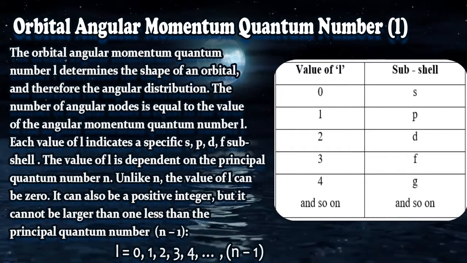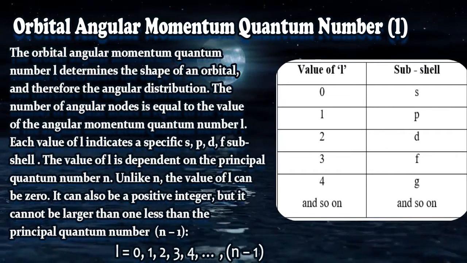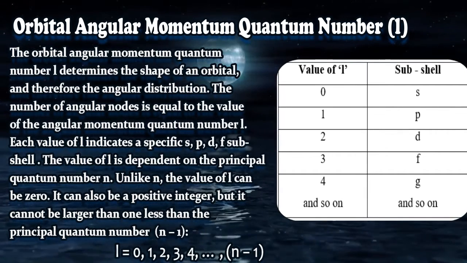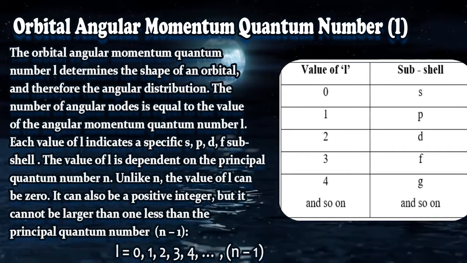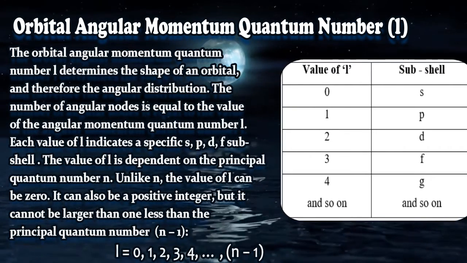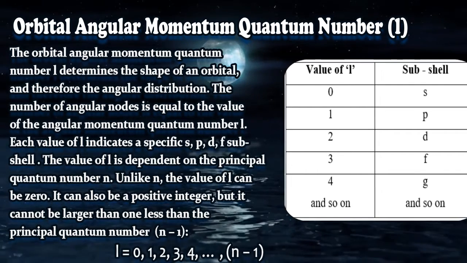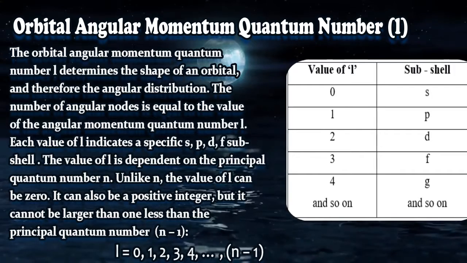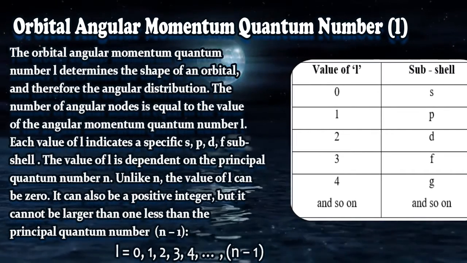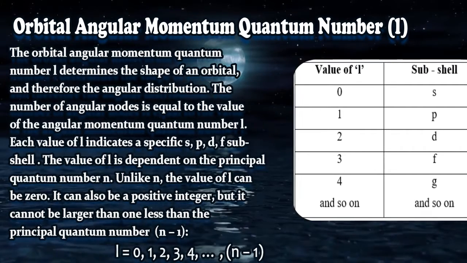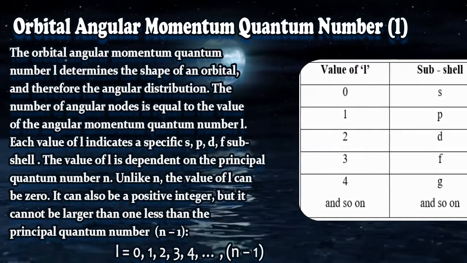Okay. Now let us imagine how many orbitals are present here. S contains 1 orbital, P contains 3 orbitals, so it becomes 1 plus 3, 4. D contains 5 orbitals, so 4 plus 5 is 9. And F contains 7 orbitals, so 9 plus 7 is how much? 16. Okay. Again, I would like to remind you that 2 electrons can be present in one particular orbital, right? So 16 into 2 is nothing but 32, right?